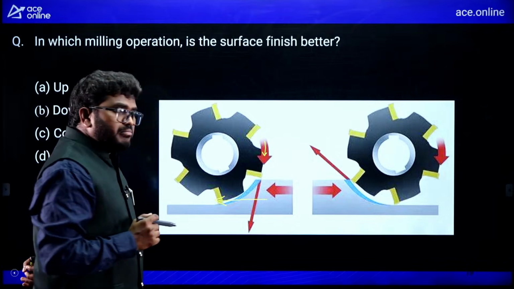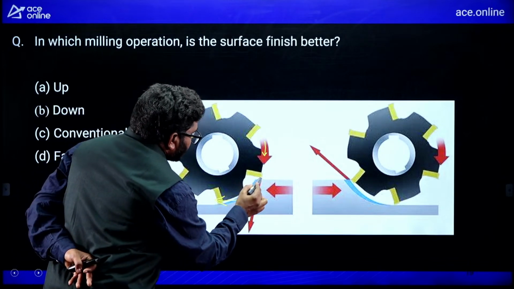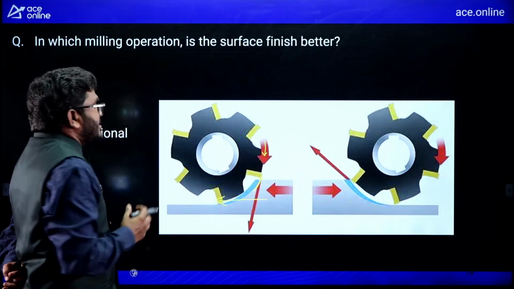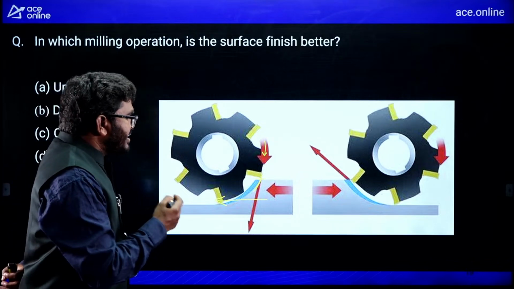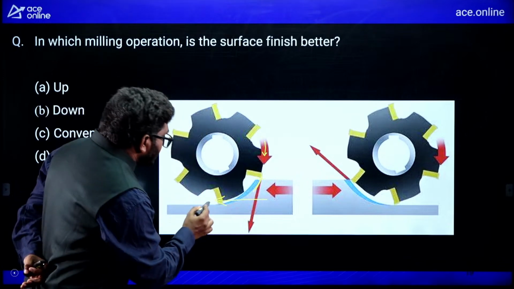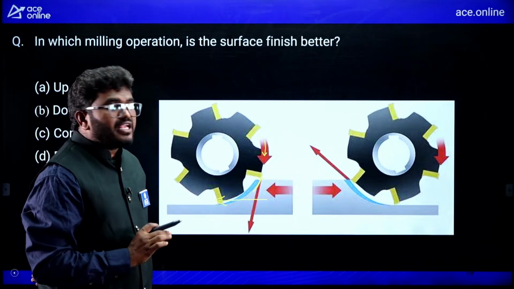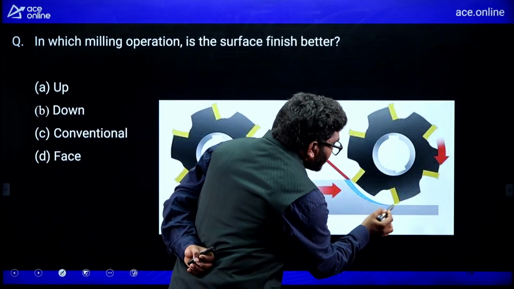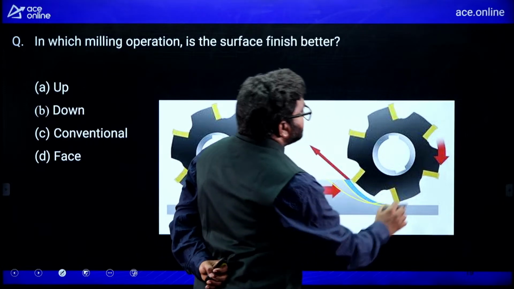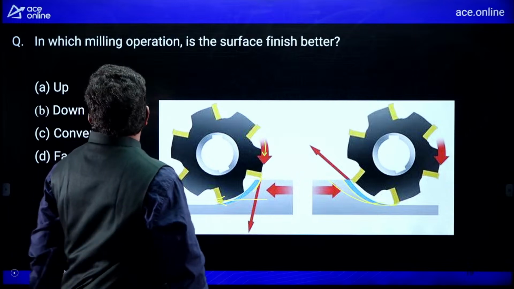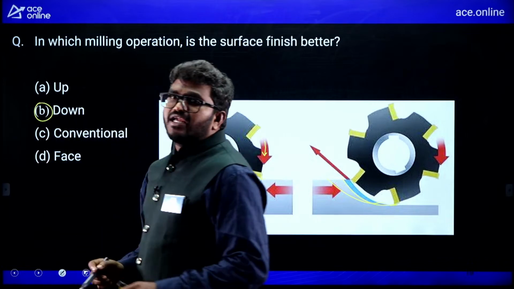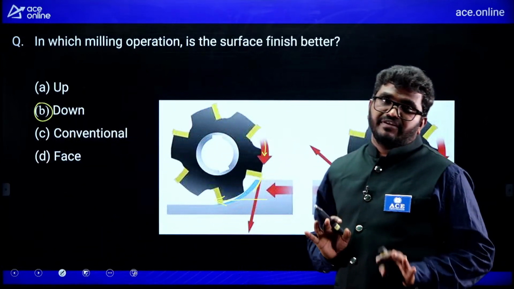Now in case of down milling, starting of cutting will take place here. Okay, maybe on the surface here there may be some burr, some surface roughness, some cracks are formed, but the next tooth is going to cut that material. Here a smooth surface finish is going to be formed, cutting uniformly. But in up milling, cutting will start here, removal of the material will take place like this. So you will not get a smooth surface finish in case of up milling. So remember, down milling is the preferable milling operation to get a smooth surface finish.